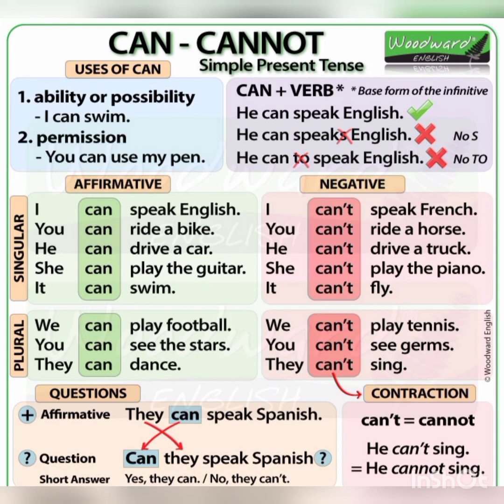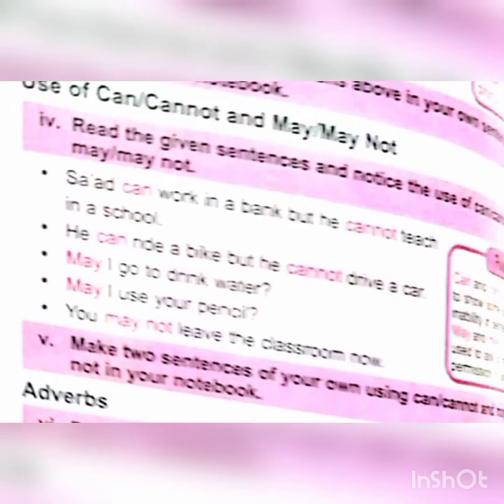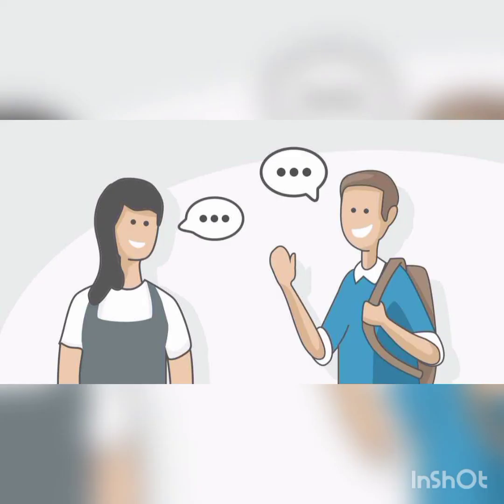So in this way we use can and cannot in the sentence. Let's learn from the exercise. Saad can work in a bank but he cannot teach in a school. So in this way we are talking about the ability of a person, what he can do and what he cannot do.